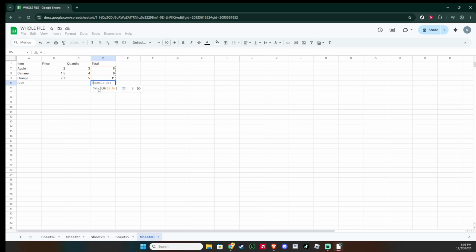Next, click the cell where you want your formula's result to appear. This is important because formulas always return their result into the cell you have selected. Think of this cell as the spot where your calculation will live. Now, begin typing your formula by entering an equals sign. All formulas in Google Sheets start with equals.